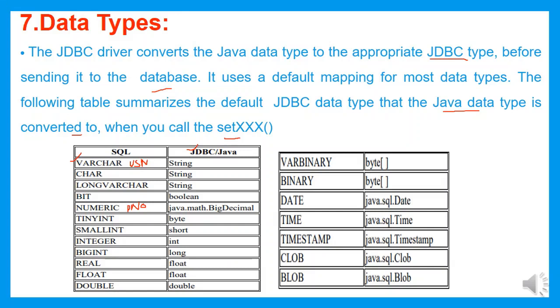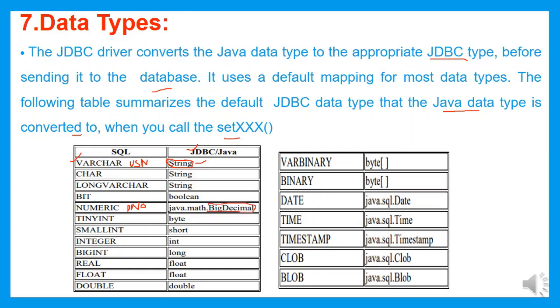Now I want to insert the value. When you want to insert the value, you make use of setX, and its equivalent method is String in Java. So this X can be replaced with its appropriate attribute type. If it is a varchar, then I will replace X with String. And if it is a numeric, then I will replace it with BigDecimal.